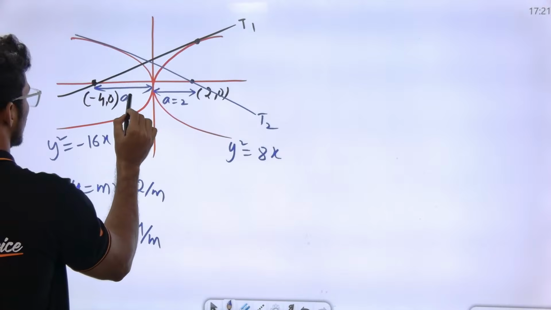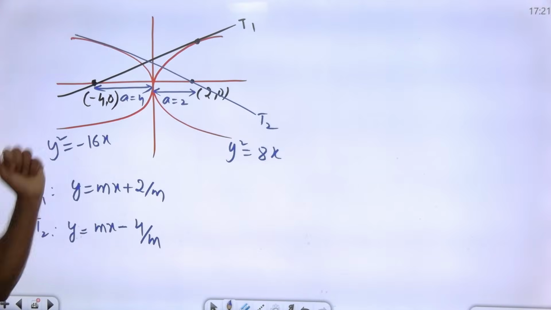In the first parabola the a value is 2, in the second parabola the a value is 4.